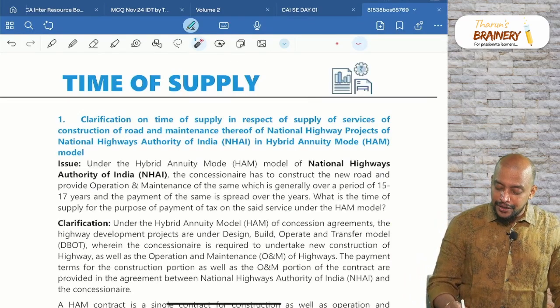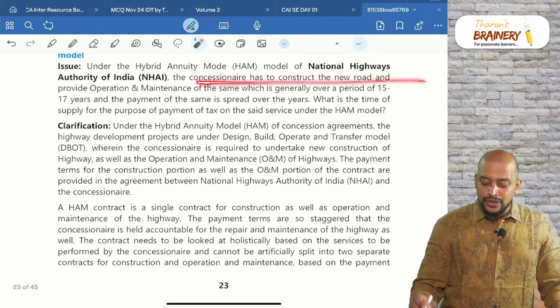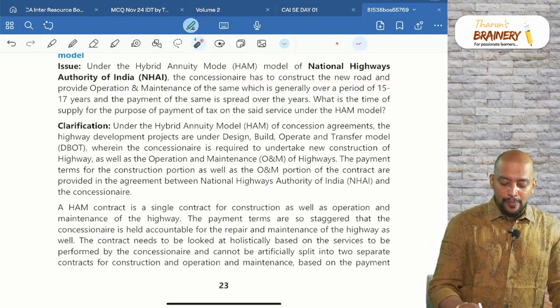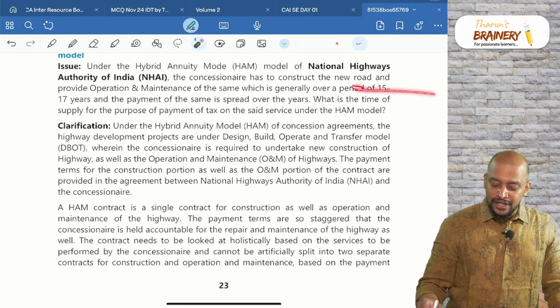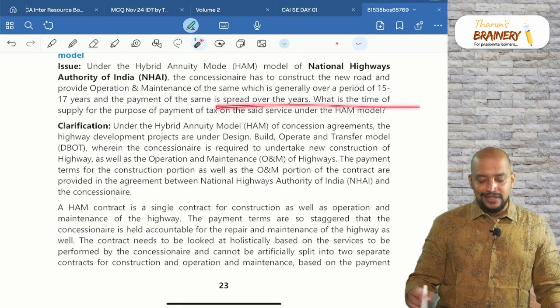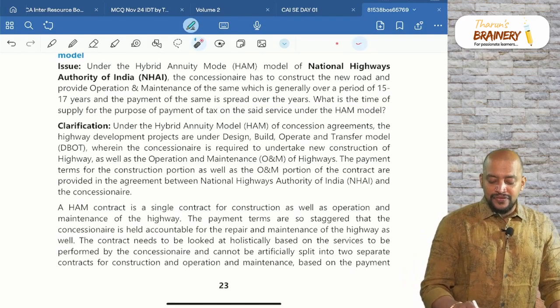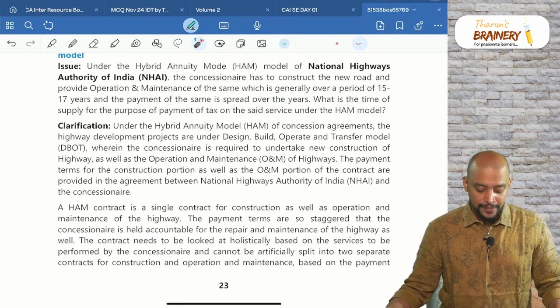Under the hybrid annuity model of the National Highway Authority of India, the concessionaire has to construct the new road and provide operation and maintenance of the same, which is generally over a period of 15 to 17 years, and the payment is spread over the years. What is the time of supply for the purpose of payment of tax on the said service under the HAM model?